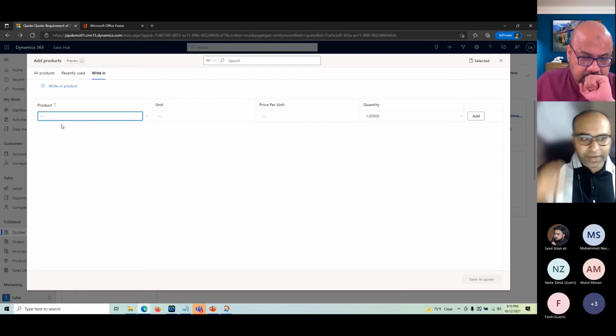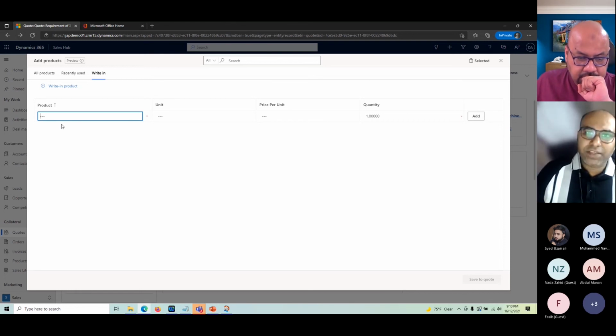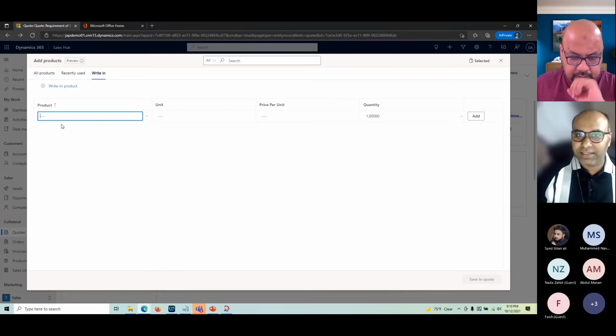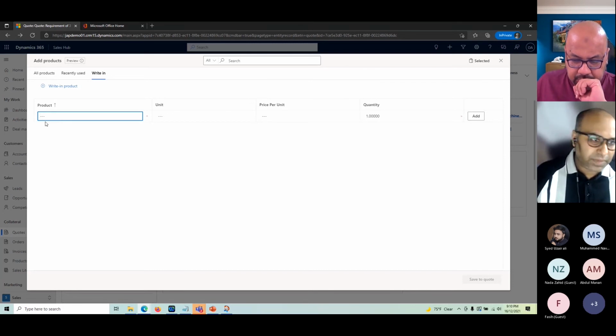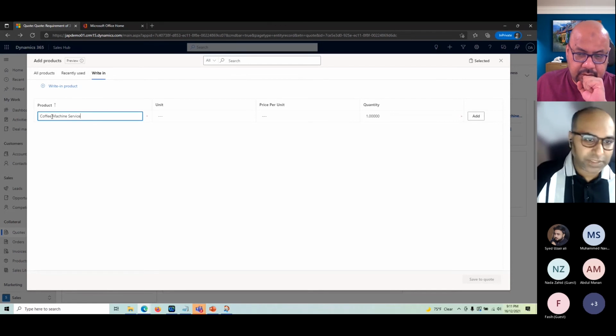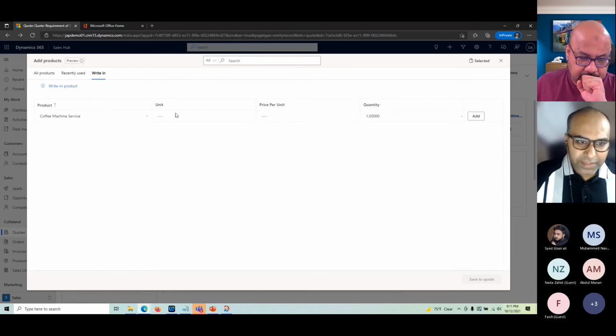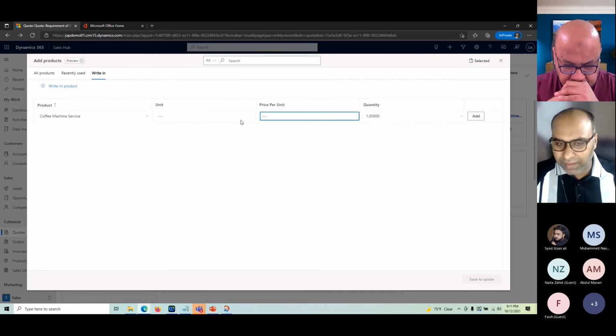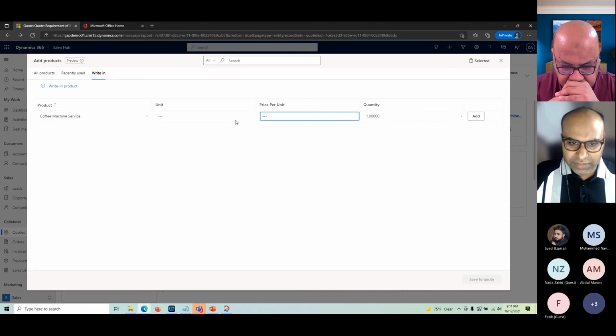There are many scenarios like that. For example, a services company that does not have a defined list of products or items that they sell or provide service for. For example, coffee machine service. This is just a service, like they want to service the machines. So they can go ahead and add it. There is no unit applicable here for the write-in product, so they can define their own price here. Let's say we'll just charge 350 dirhams for this service. I can change the quantity if that is applicable. I just click add here.